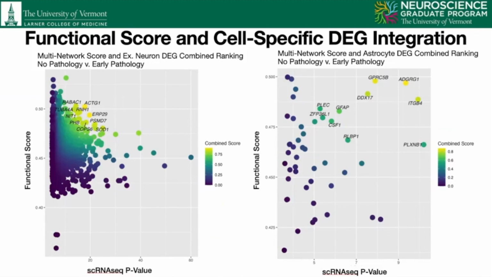For the neuron, we observed genes like ERP29, PSMD7, and COPS6, which are localized to the endoplasmic reticulum and are all involved in ubiquitination pathways. We also observed SOD1, which codes for superoxide dismutase, which helps combat oxidative stress. For the astrocyte, we observed genes like GFAP, PLEC, and CSF1, which are all involved in glial response to lesions.